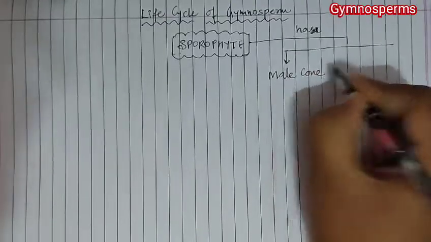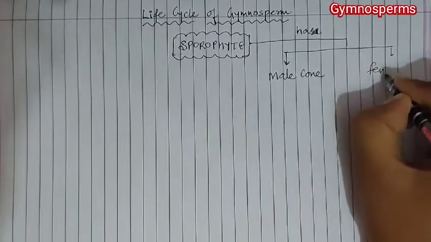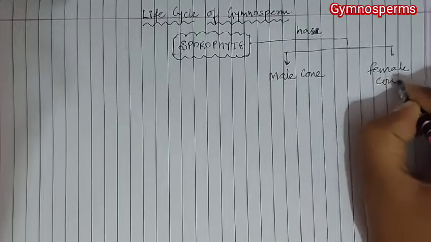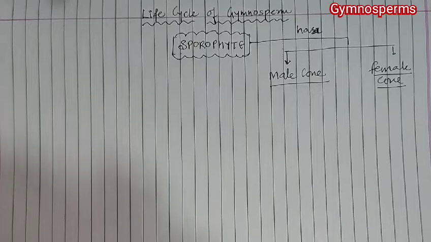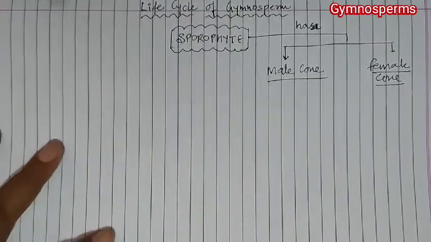They have a male cone and female cone. Now this cone is the strobilus, and cone is a group of sporophyll.